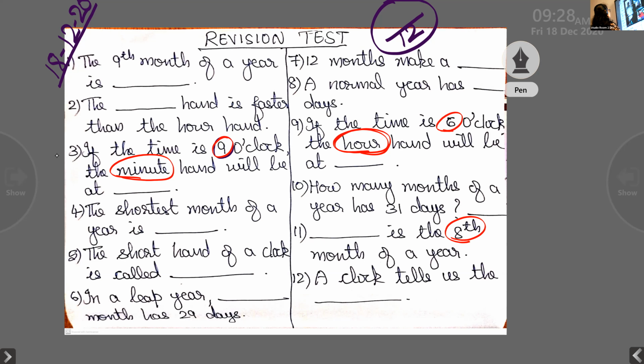Johan, what happened here? Sit properly, no dear. Sit and do your work. Sri Bala has finished writing.